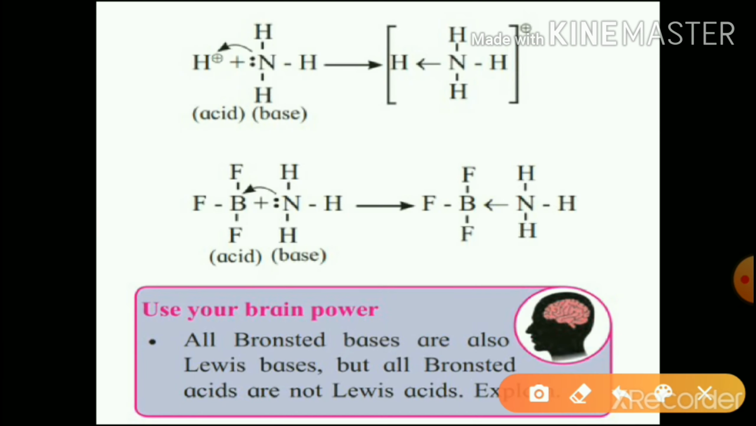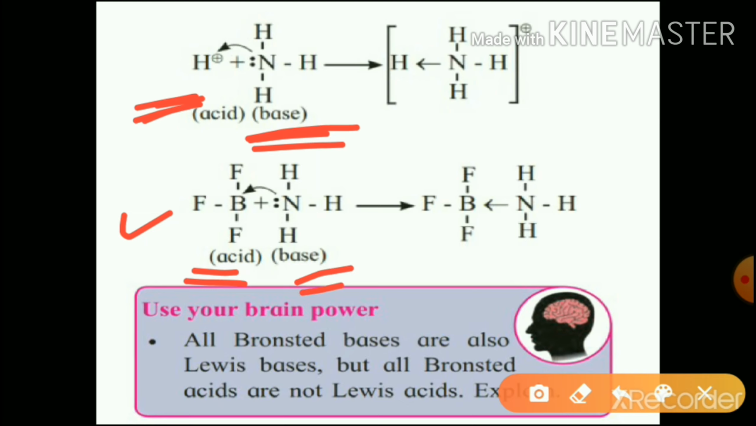See, in this example, ammonia is an electron pair donor and hydrogen ion is an electron pair acceptor. So electron pair acceptor is acid, electron pair donor is base. Here, in the second example, boron trifluoride BF3 and ammonia are forming a bond between each other.